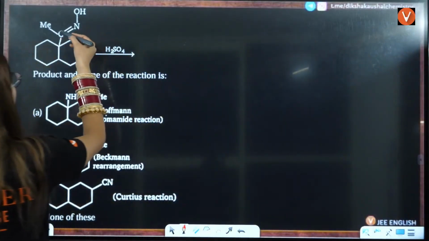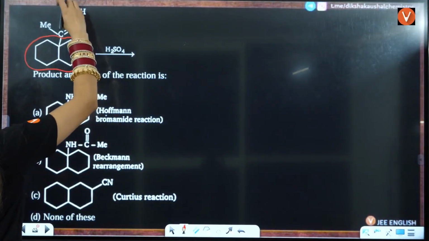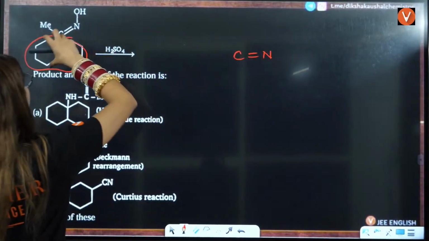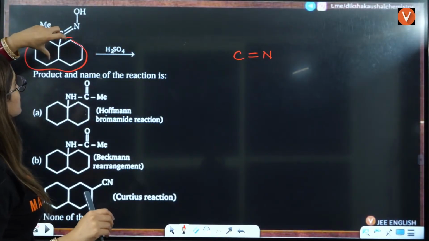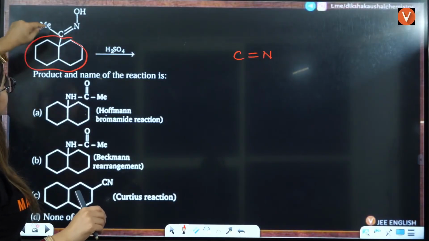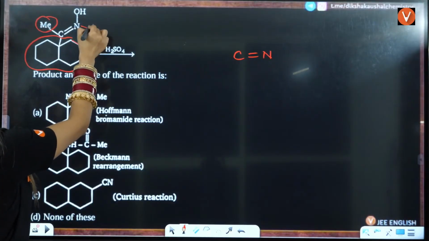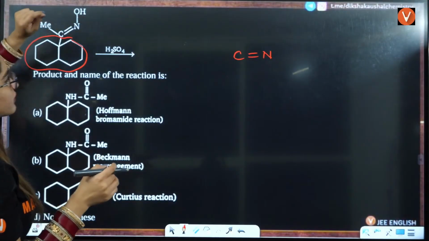So now here we know that this whole group will be shifted to this side. So this is C double bond N, right? This whole group, or you can also shift this place because this group is very large. We know that this group will be shifted, not methyl. If I say methyl is shifted, I could have easily shifted it here. But this is not going to happen. So what I'll do, I'll rather shift this thing here.